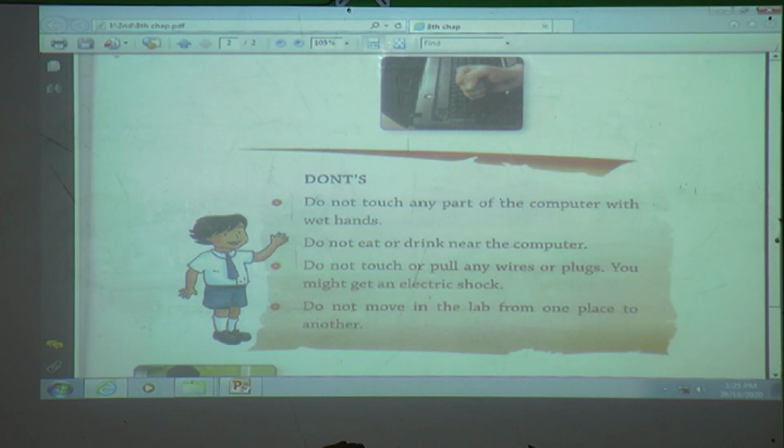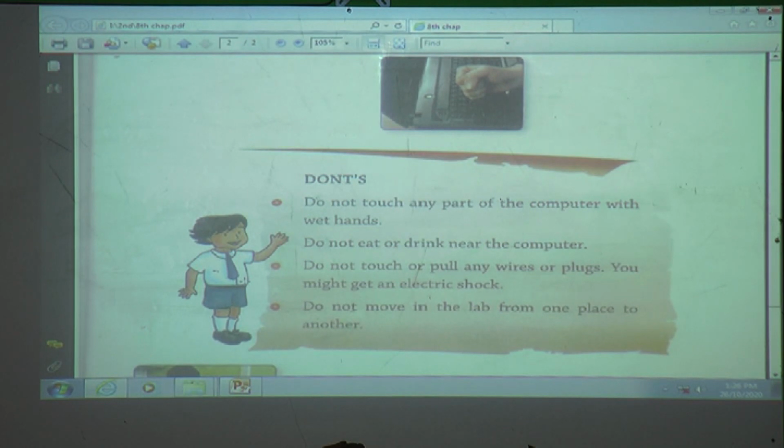Because firstly you are sitting, and if you want to change your place, your legs are near the CPU, and all parts are connected to the CPU, so there are many wires. If you are in a hurry and moving places, your leg will get caught in that wire. So do not move when you enter a computer lab. Sit in one place only.